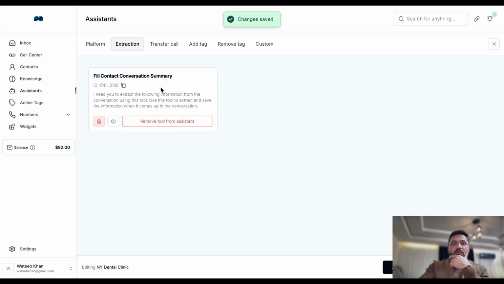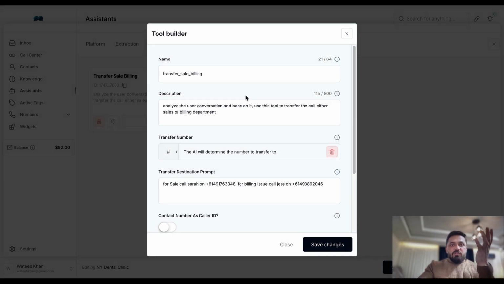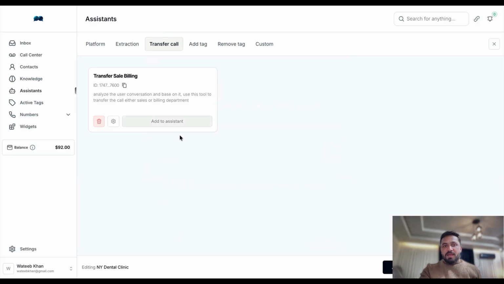So we're gonna say add tool. If you don't add this tool, it won't work. Similarly, transfer call. In transfer call, we have two different ways: it's a dynamic transfer, or you can transfer to a specific number. So here, this is the tool that I have built for a different assistant, but it is still showing here, but I have not added it.